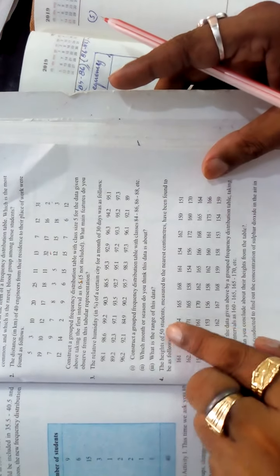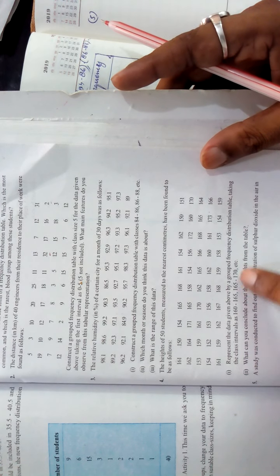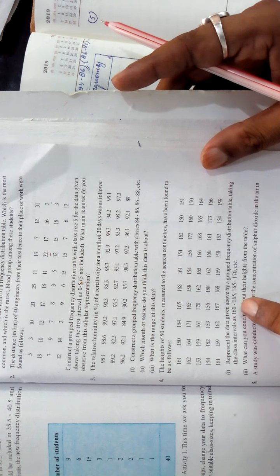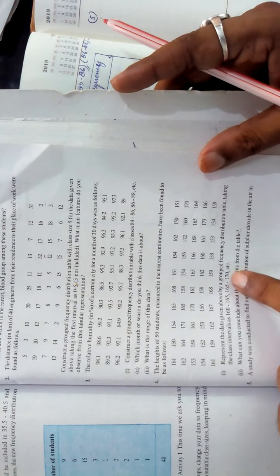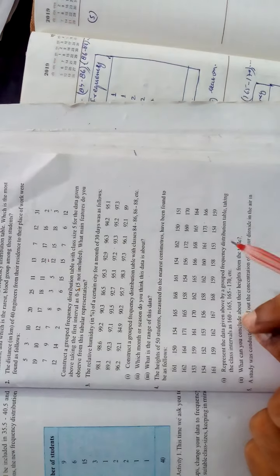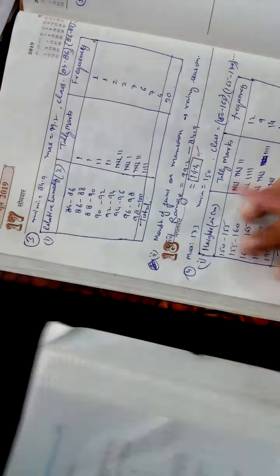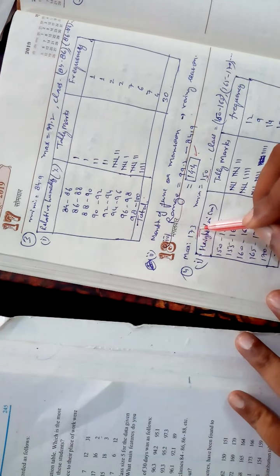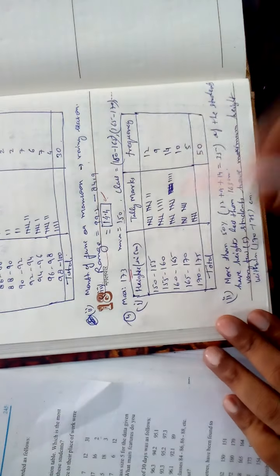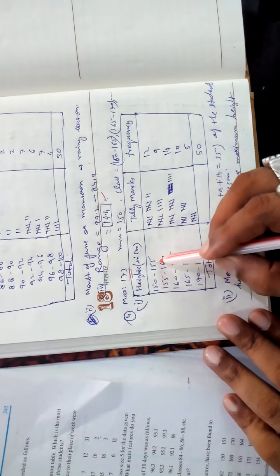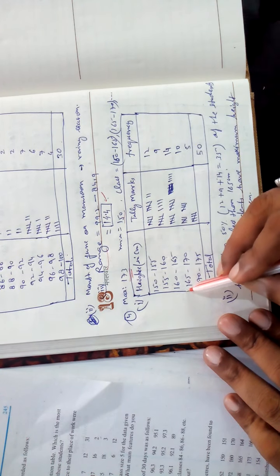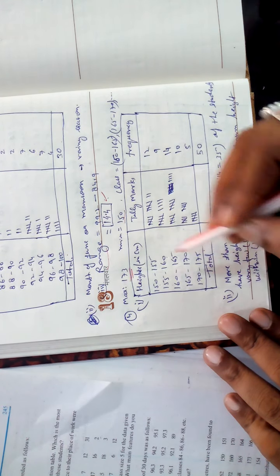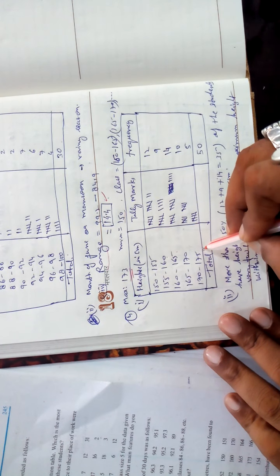Question number 4 is given. The heights of 50 students are given here in centimeters. Represent this in the distribution table, given as 160 to 165, a gap of 5. But you can't start from 160. How will you do it? First of all, you check the minimum. Minimum is 150, maximum is 173. Then your table will start from 150: 150 to 155, 155 to 160, 160 to 165, like this. Maximum is 173, so go till 175.